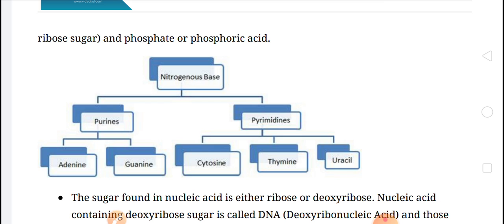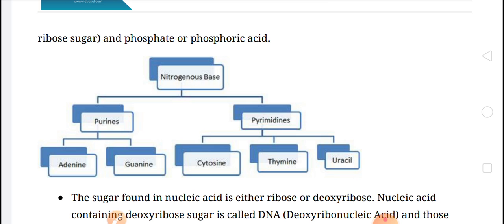The last point: DNA is chemically less reactive but structurally more stable, while RNA is chemically more reactive but structurally less stable.